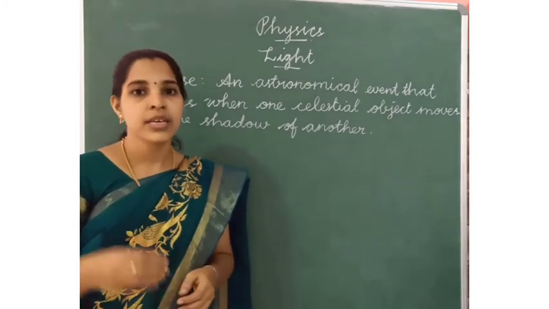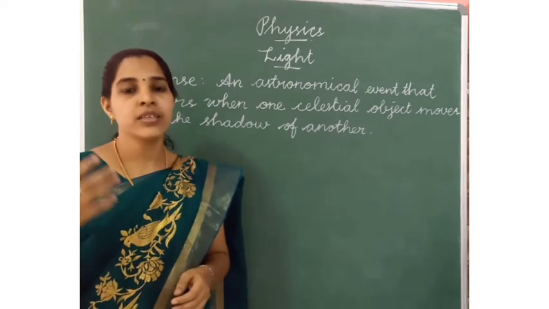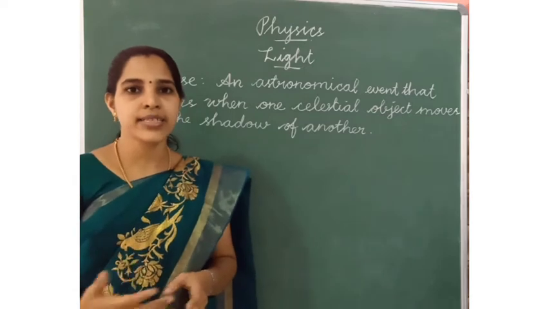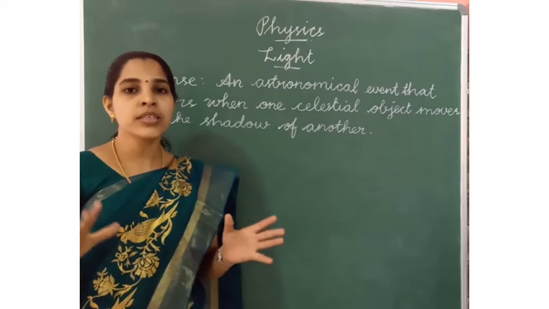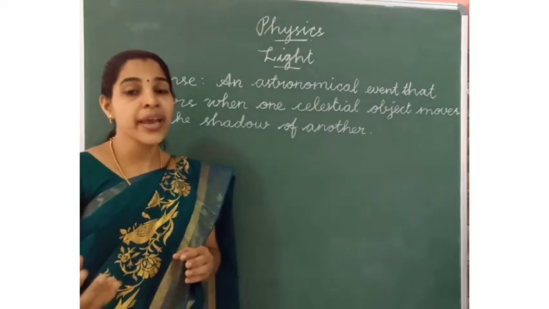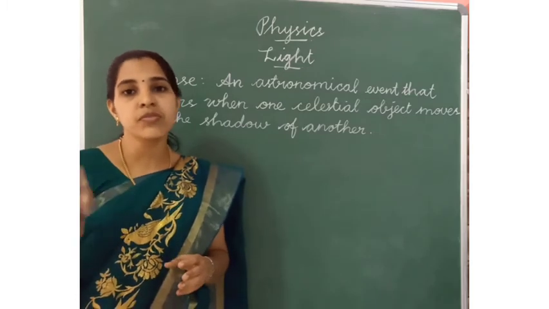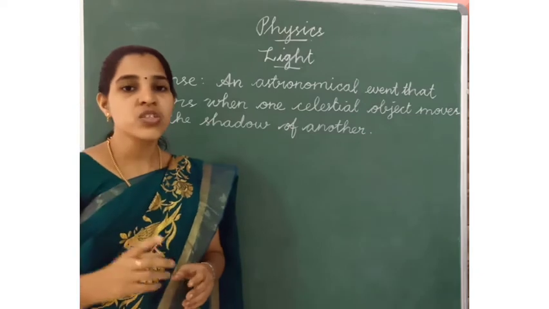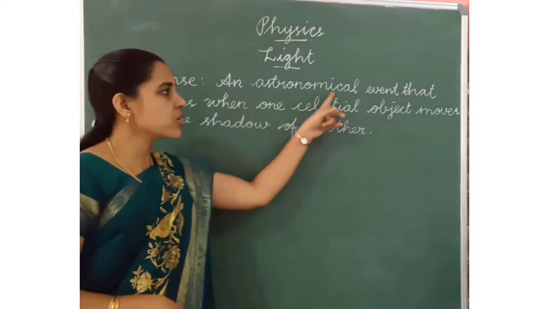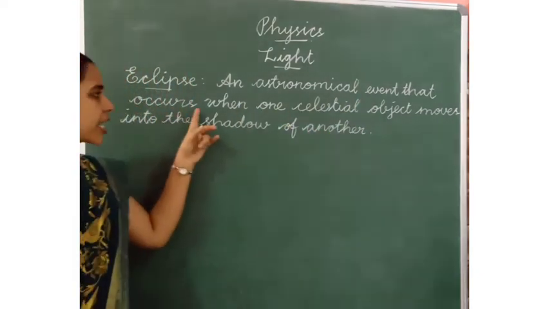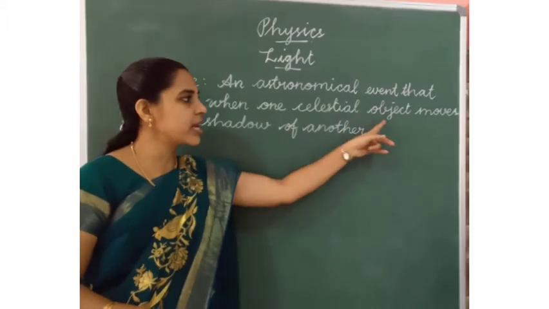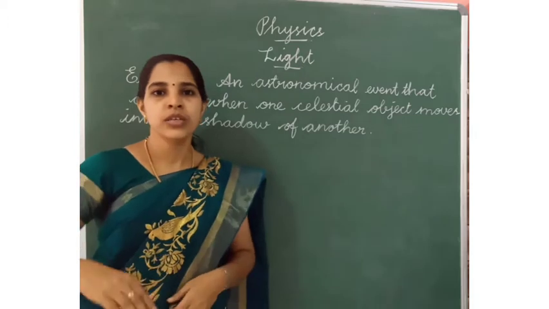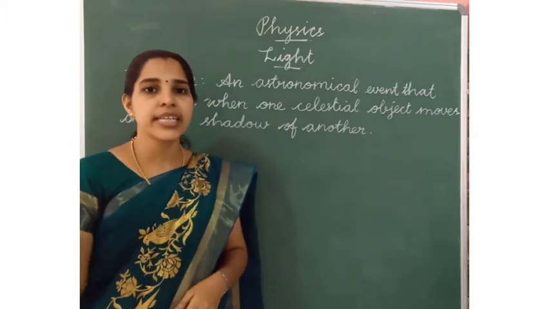Astronomy means the study of sun, stars, moon, earth, planets, etc. These are in open space. This is called astronomy. So an astronomical event that occurs when one celestial object, celestial means related to the sky, the objects in the sky.